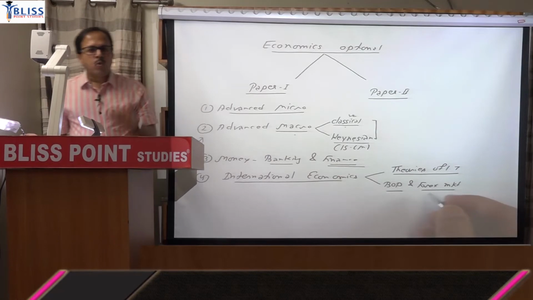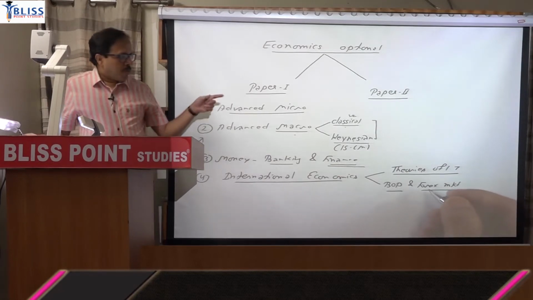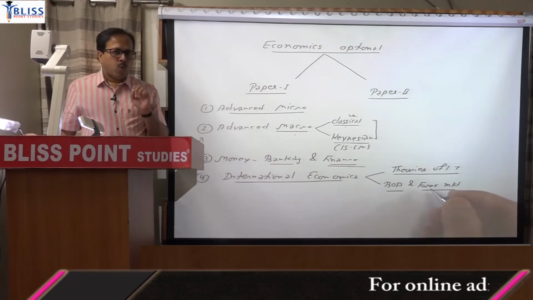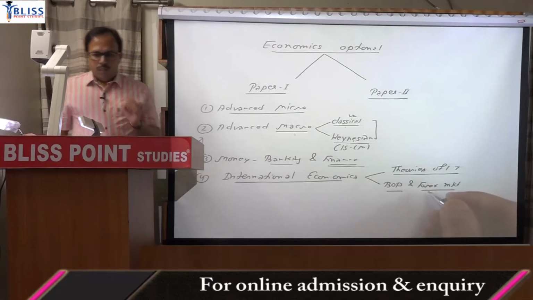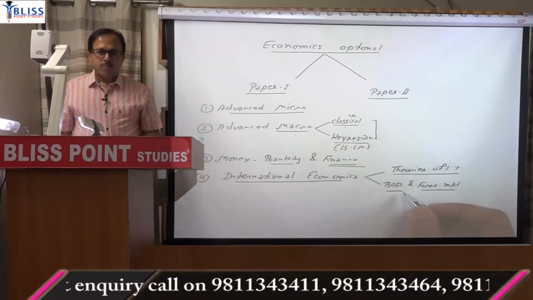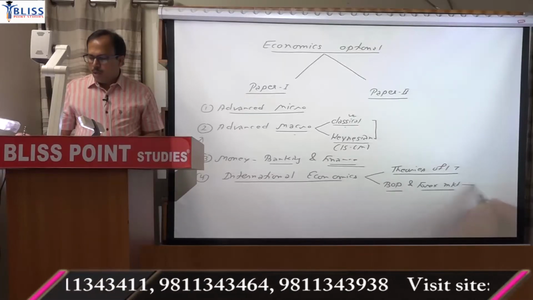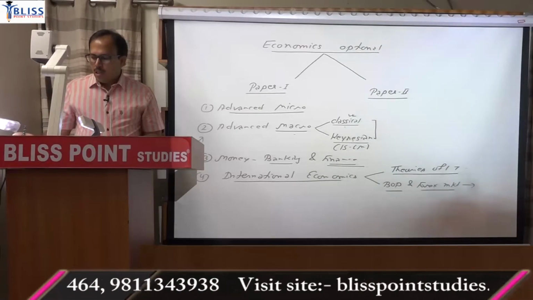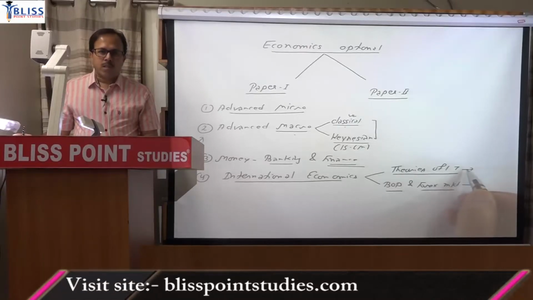I am dividing it into 2 parts because the approach of the first part, that is theories, will be micro in nature, and the approach of the second part, that is balance of payment, will be macro in nature. So the first is micro approach for international and the second is macro approach for international.